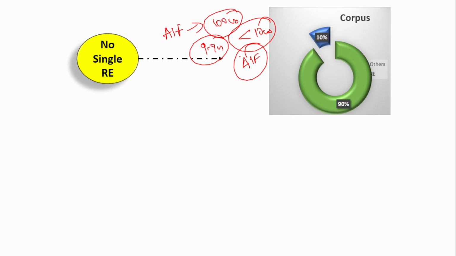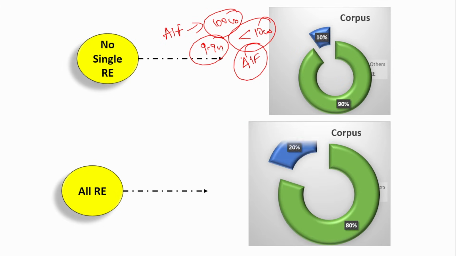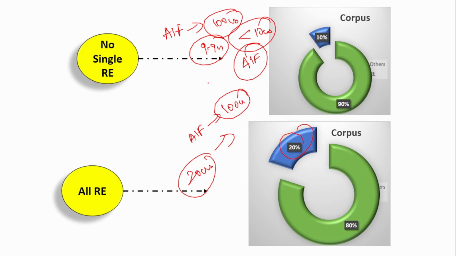Next, all regulated entities together can invest only up to a maximum of 20%. So in the same example, all regulated entities together cannot invest more than 20 crores in the alternate investment fund if the alternate investment fund corpus is 100 crores. In the previous case we saw that for a single regulated entity the limit is 10%, and in case of all regulated entities together it is 20%. Remember this, very, very important.